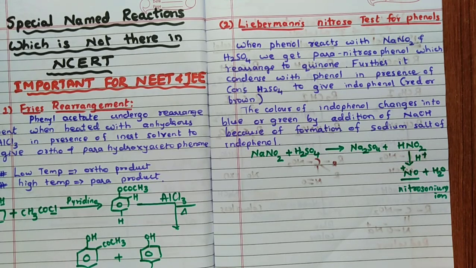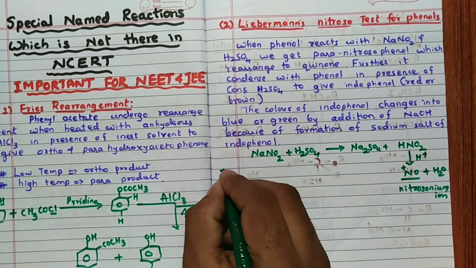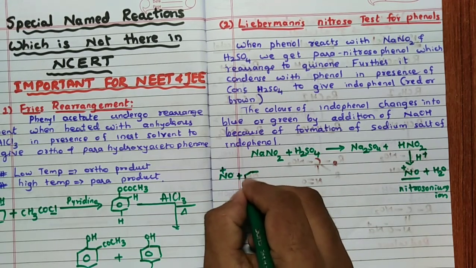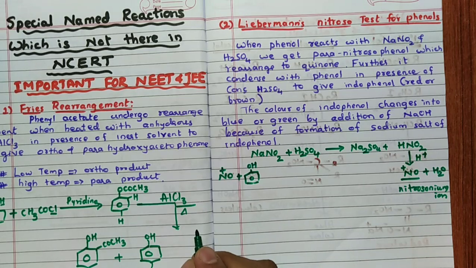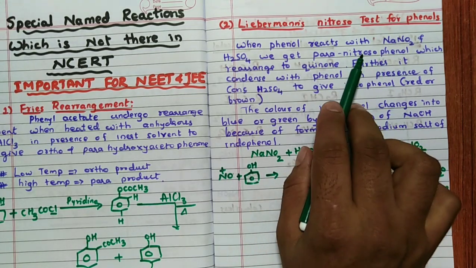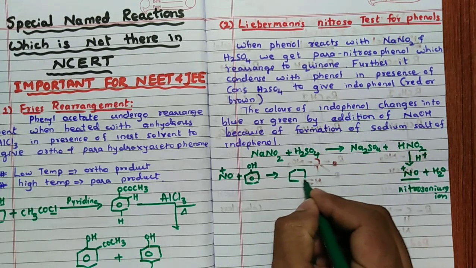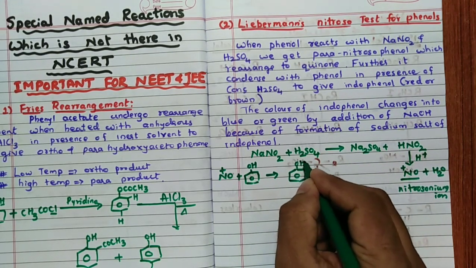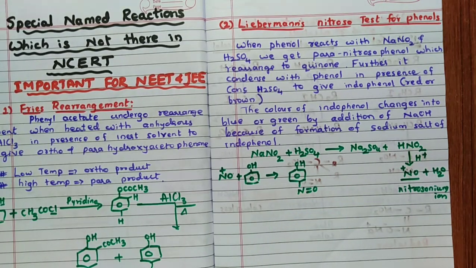This NO+, when it reacts with phenol, then you are going to get, here you can see, para-nitrosophenol we call it. So phenol structure, para-nitroso means N double bond O.